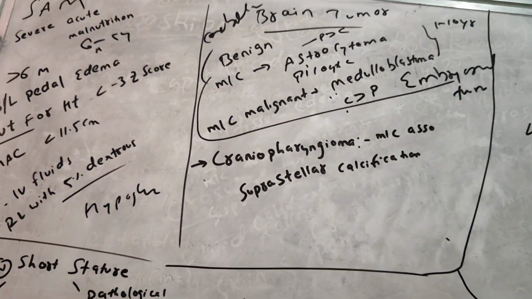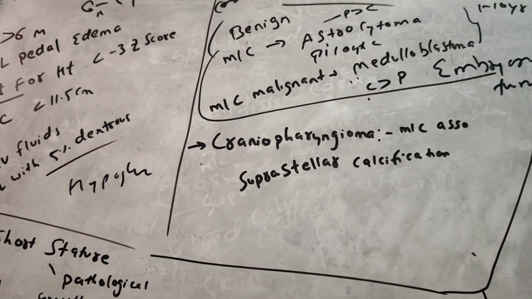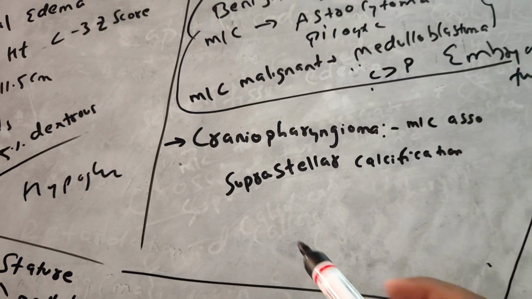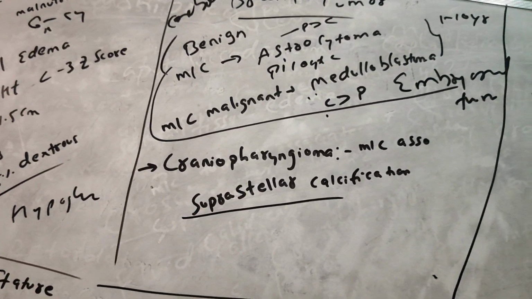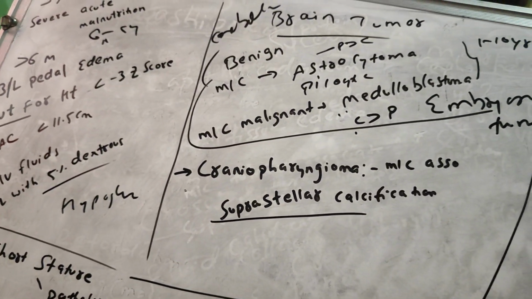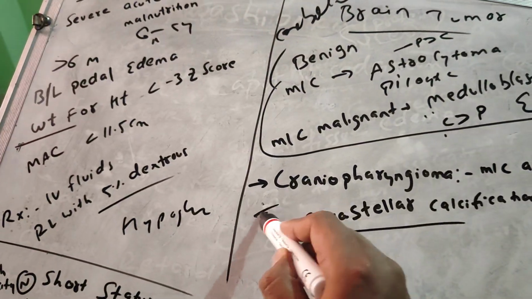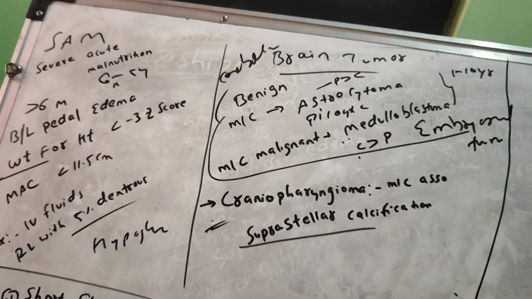Got it? Next one is the most common brain tumor associated with suprasellar calcification. That is the craniopharyngioma. Just remember these brain tumors, guys. And